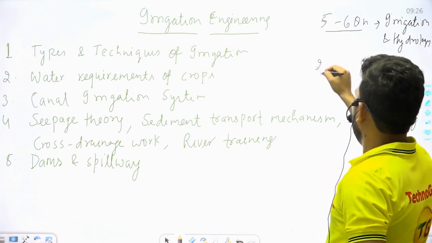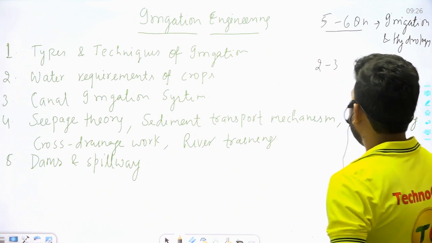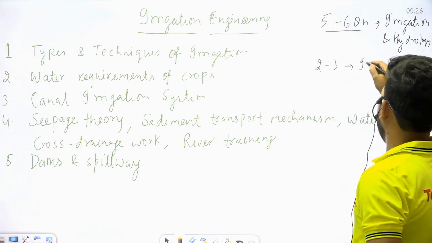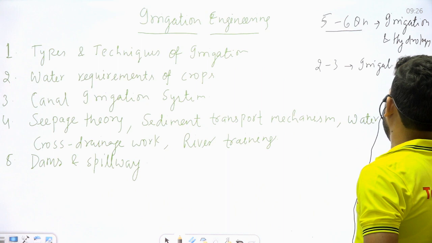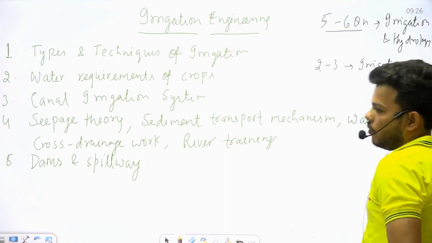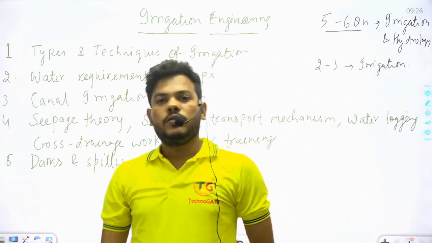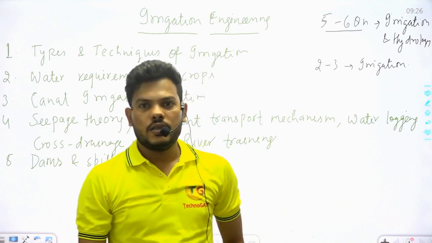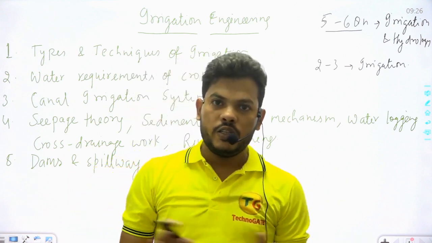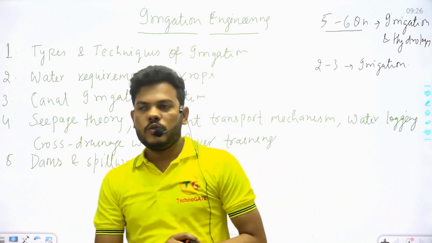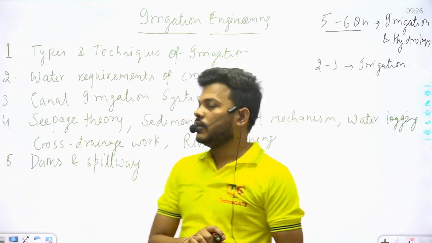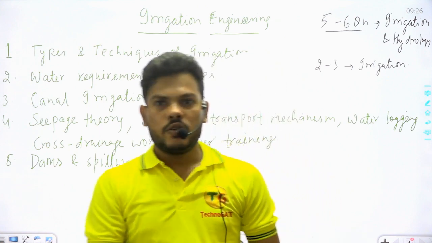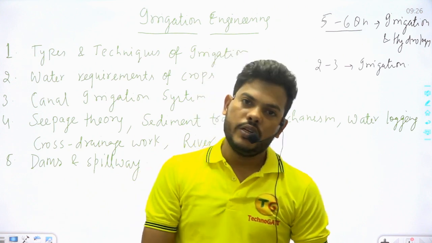If we talk about only irrigation engineering, then 2 to 3 marks can be asked from it in the GATE examination. Are all these points clear? So let's come to our first chapter, types and techniques of irrigation, meaning introduction of irrigation.